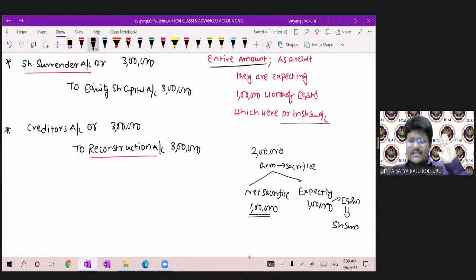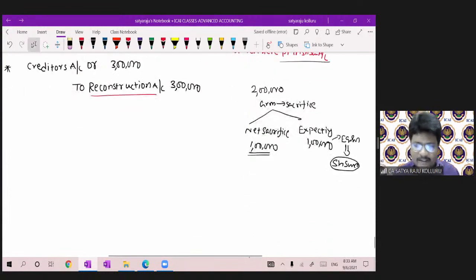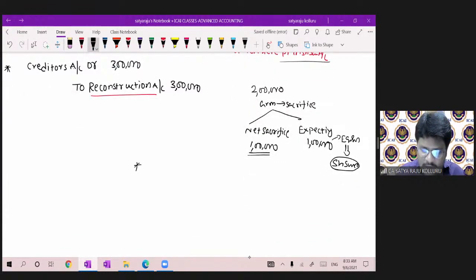First of all, how much amount are we going to utilize for the purpose of share surrender? That is 1 lakh. At the time of utilization of share surrender, the journal entry is the same: share surrender account debit to equity share capital.